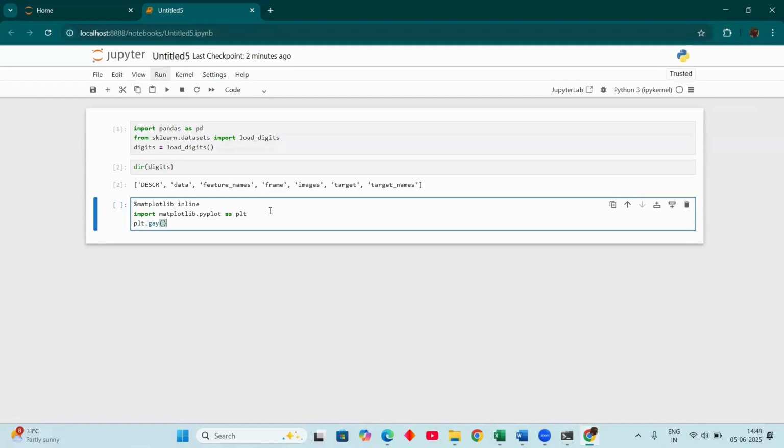Usually I print in matrix form. The digits I entered as input are in load digits, so I am printing that load digits.